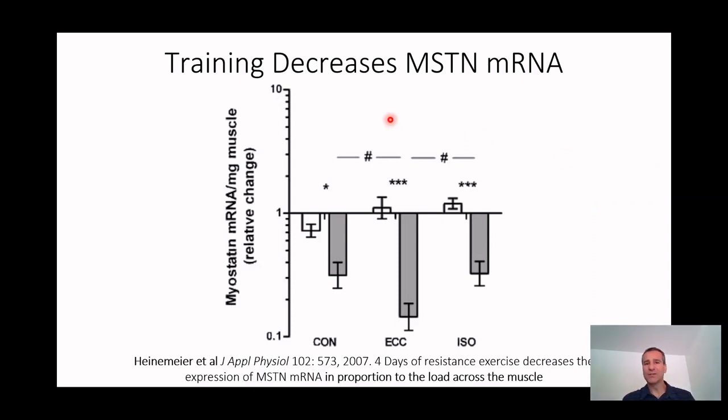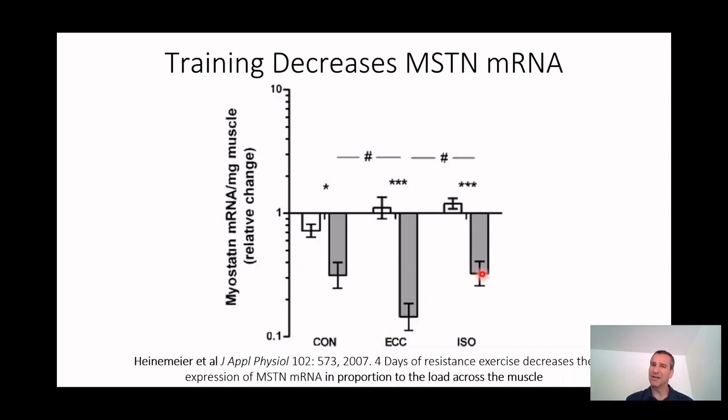All right, so the question is, what happens with training? This is an experiment where they had animals do concentric exercise, eccentric exercise, or isometric exercise. This is 4 days of resistance exercise for these rats. What you can see is that with the concentric exercise, we decrease myostatin mRNA. It's decreased even further in the eccentric group, and the isometric group looks pretty much like the concentric group.